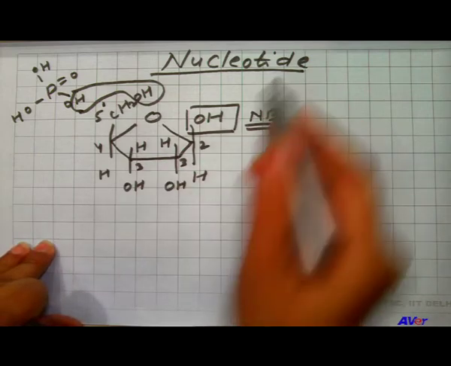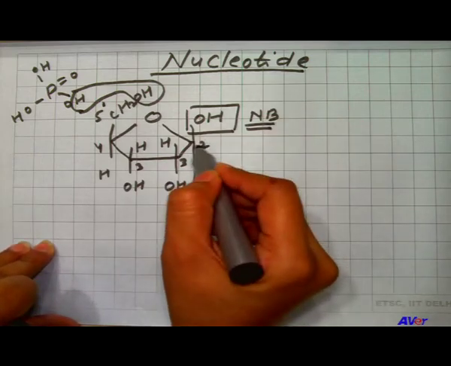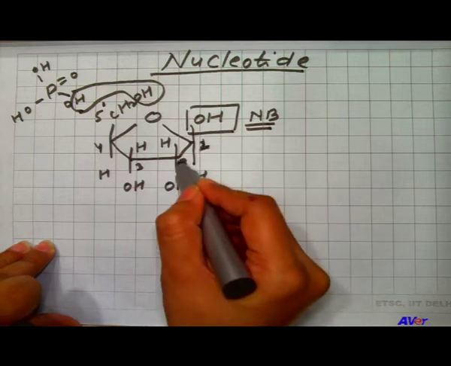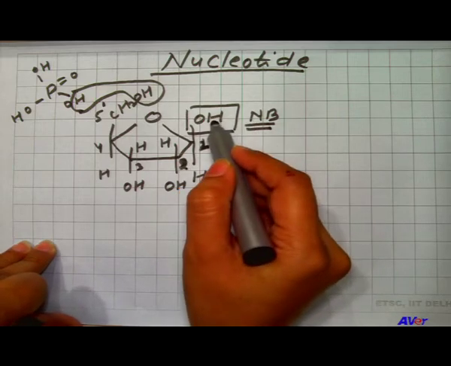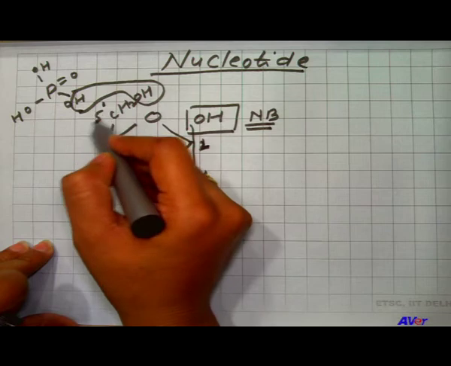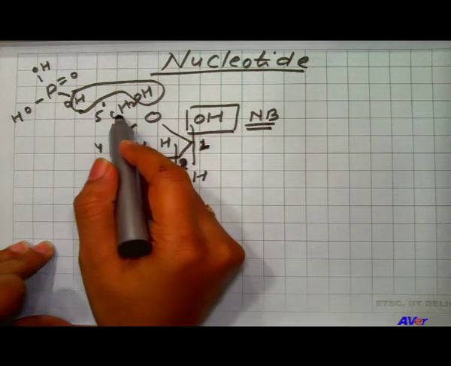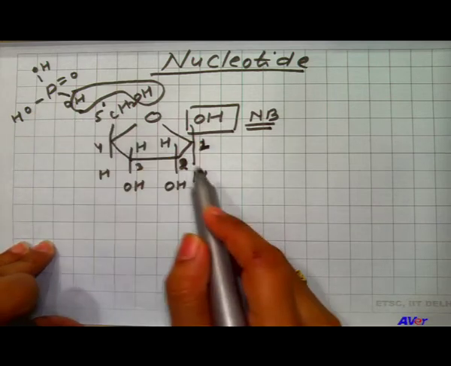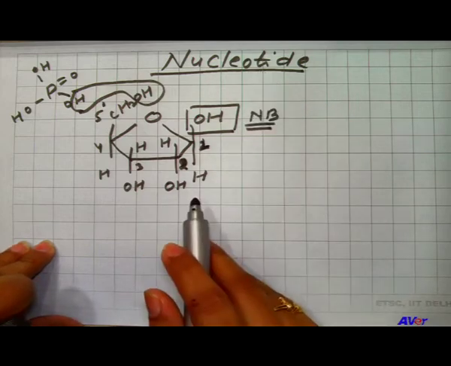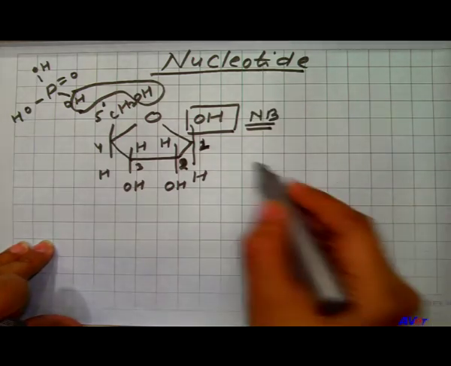So, in a particular nucleotide, at the first number of carbon the nitrogenous base will always attach and at the 5th number of carbon the phosphate will get attached and this will form one molecule of nucleotide. So, let us summarize all this concept.